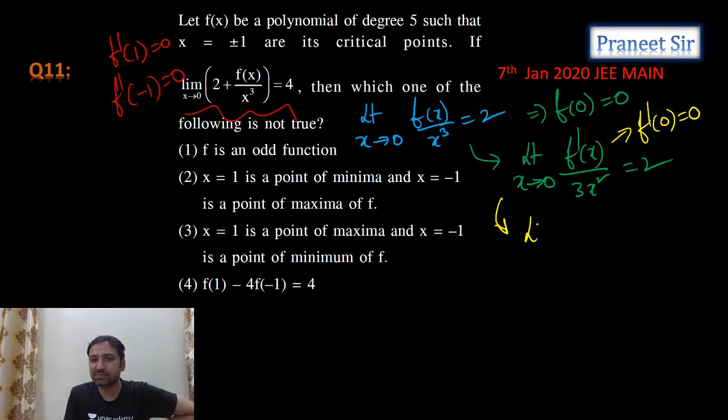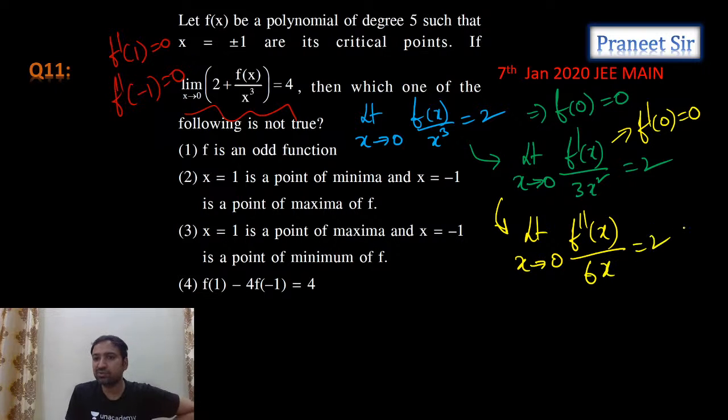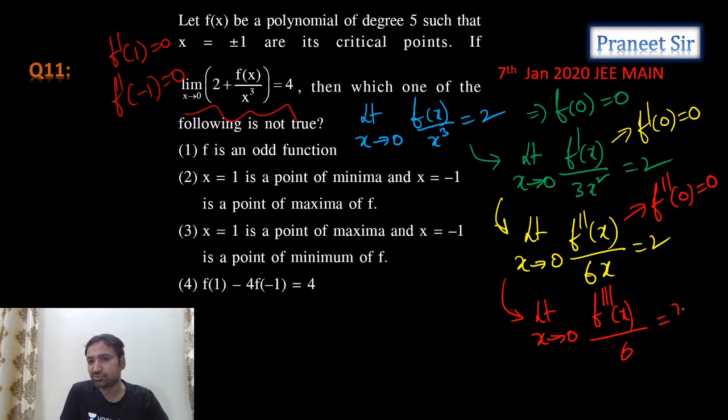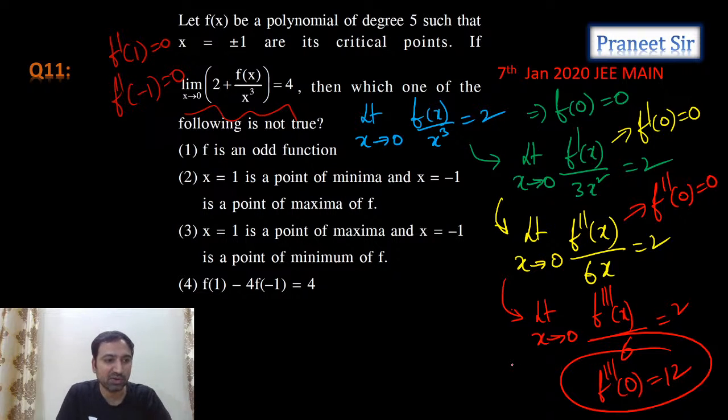Again, can we apply L'Hospital rule? Limit x tending to 0, f double dash x by 6x. Again it should be 2. That means again it is coming like 0 by 0, so again can I conclude f double dash 0 is also 0? Again you apply L'Hospital rule. Limit x tending to 0, f triple dash x by 6 is equal to 2. So now substitute the limit. f triple dash 0 is equal to 12. We are getting it. Okay, this is one condition we got.